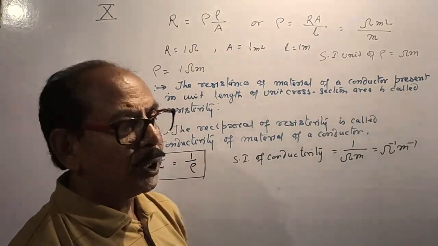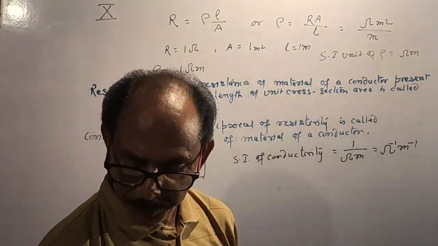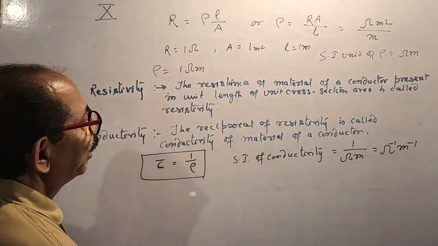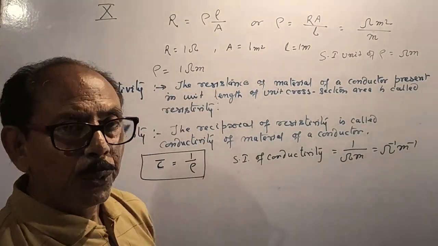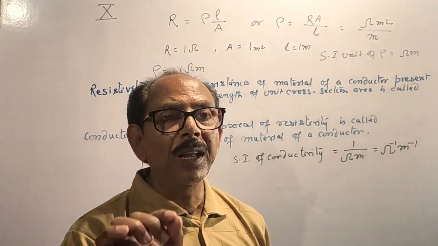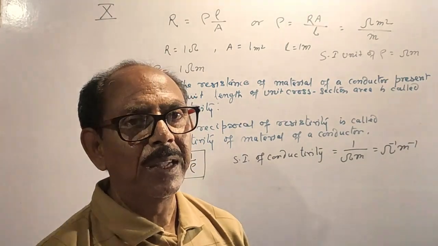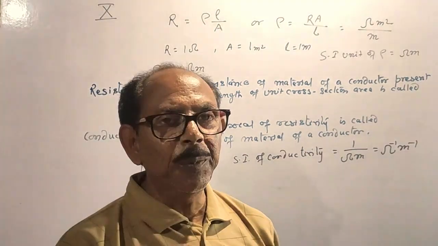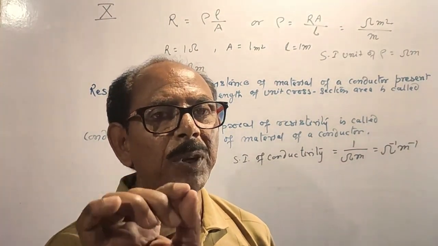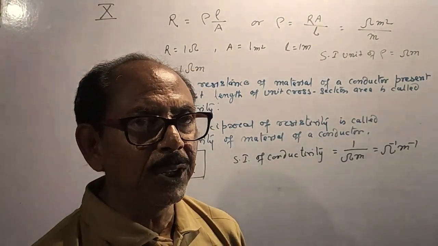Now the question arises, which type of material conducts electricity, and we may say which material is a good conductor.